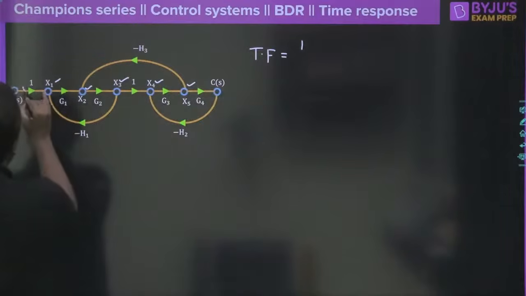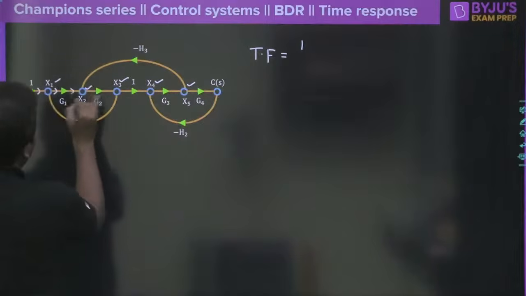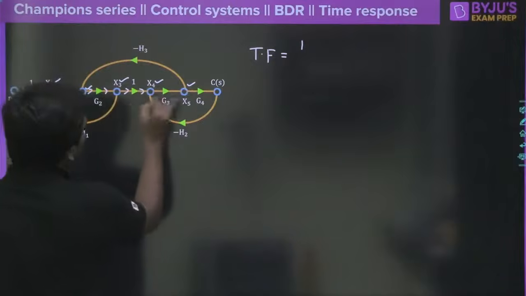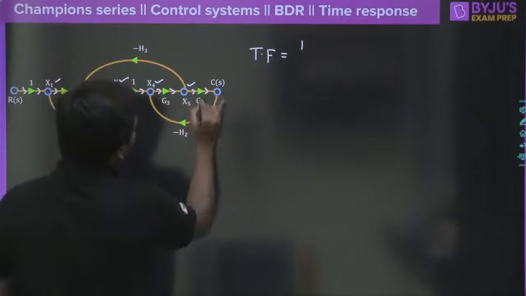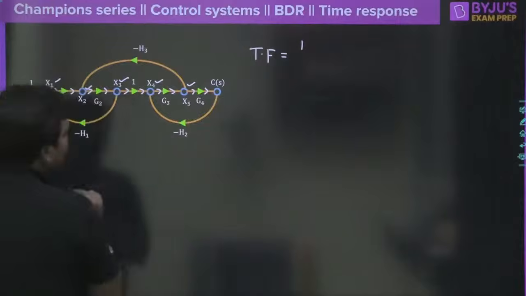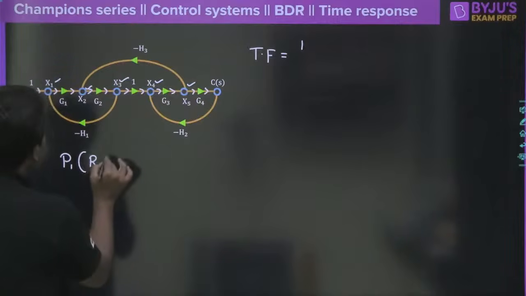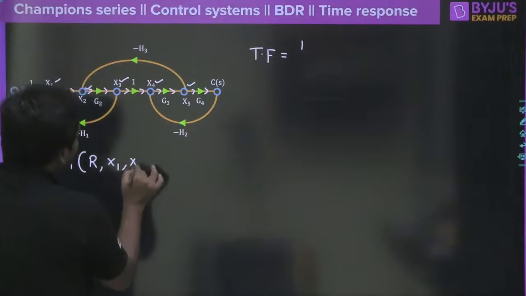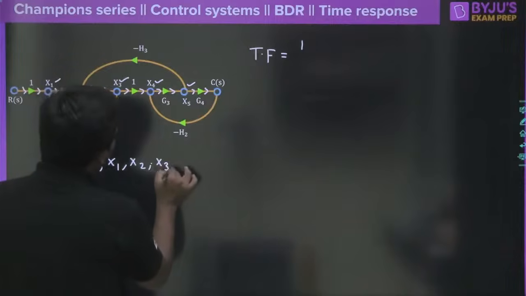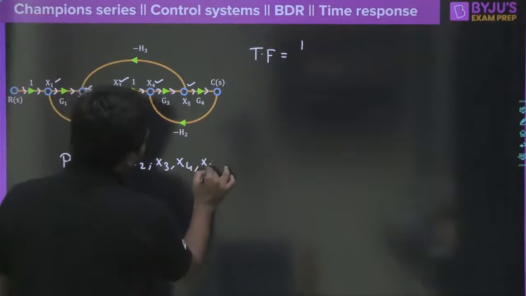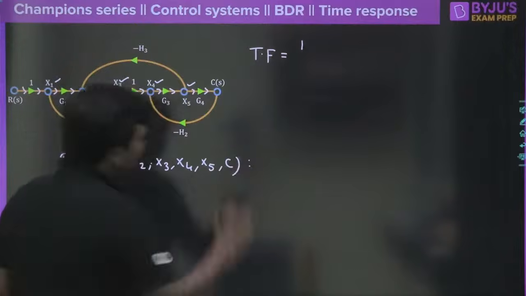That means this is the only way to reach from R to C, undoubtedly. So forward path 1 travels from R through x1, x2, x3 node, x4, x5, and of course this is going to be C. What would be the answer here now?